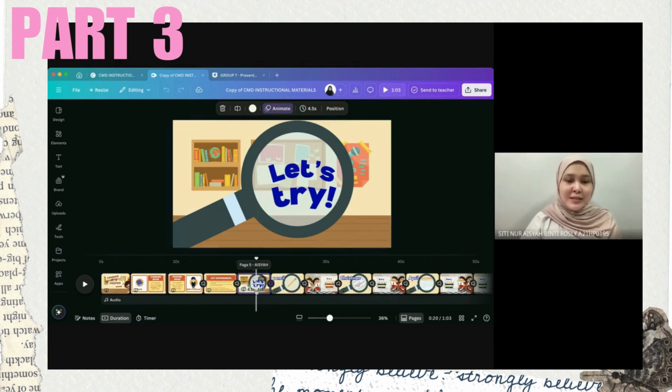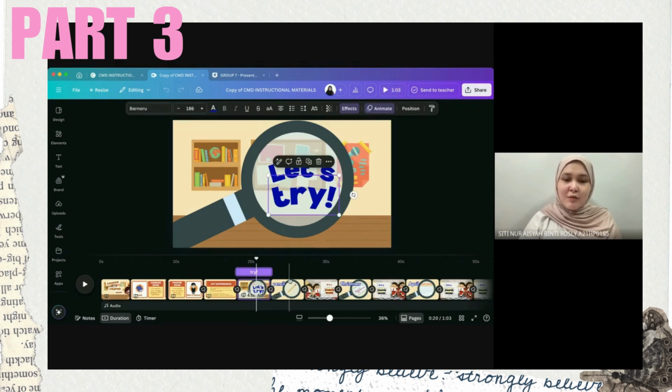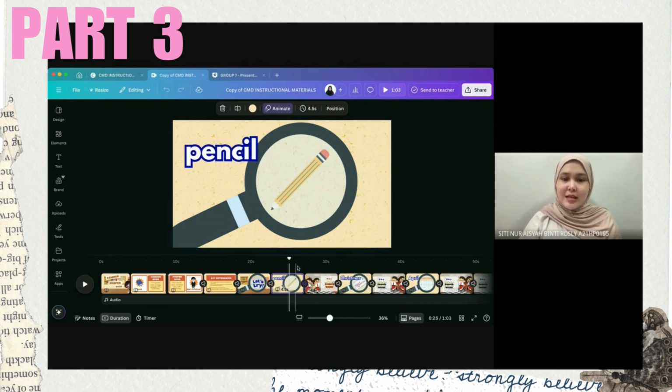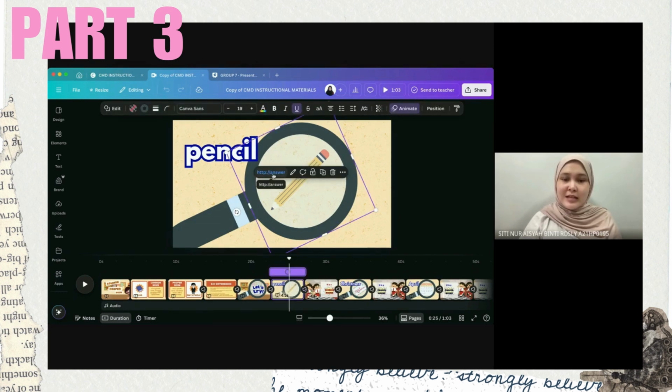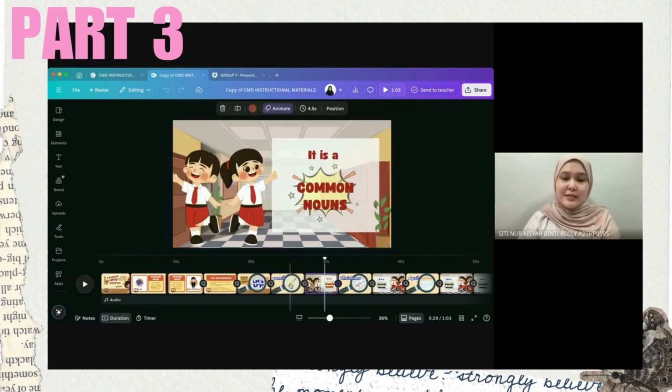What makes it unique for this part is actually, of course, we are using a lot of animated graphics. Also, we use a lot of animations from moving on from one page to another page. But we also include embedded hyperlinks. For example, if the students click on this picture, we move on to the next exercises. On the pictures of answers, you can see there's answers right here. It's actually connected to the pages that explain about common and proper nouns, and also it's connected to the next part of the answers. When you click on the pictures of this one, they will go directly to this part.